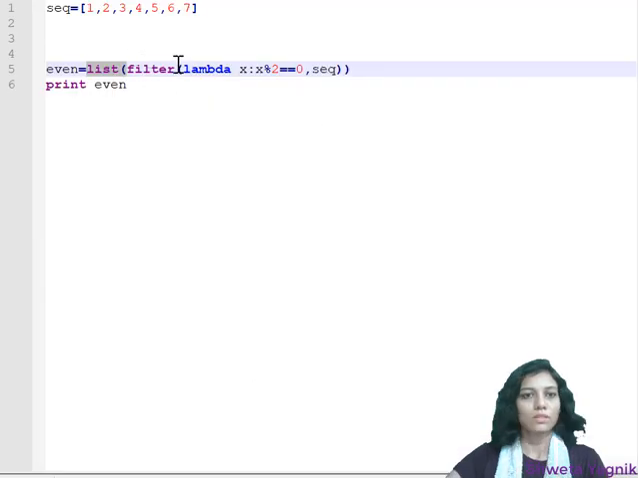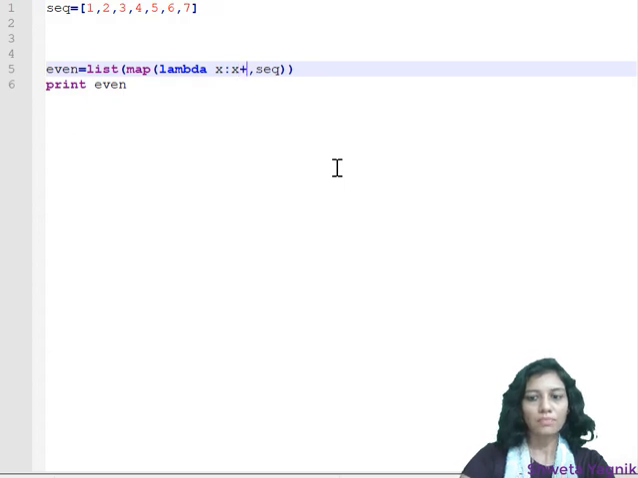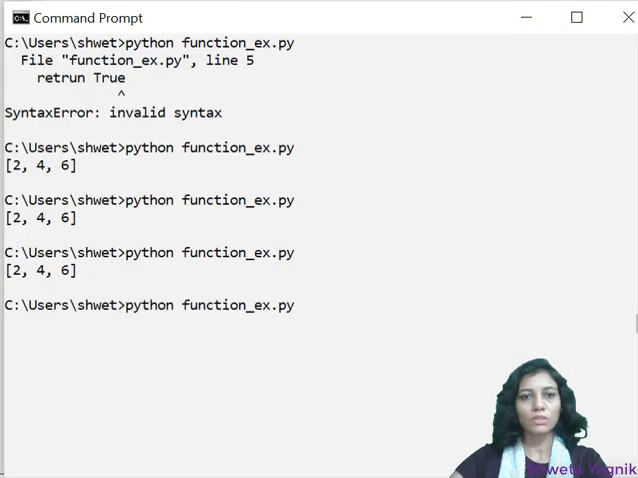So I'll just modify this code, and here I'll be using the map function. Here I'll be defining a function, that is x, and here I want x plus 2. That means I want plus 2 in each and every sequence element. So that's it, and I am not going to change the name, that will be fine. So let's execute the code and see.